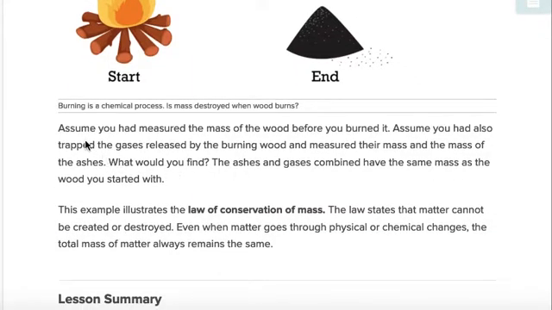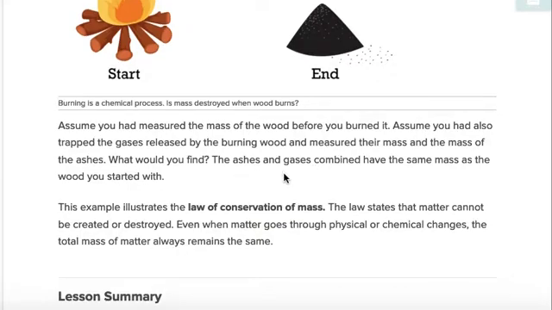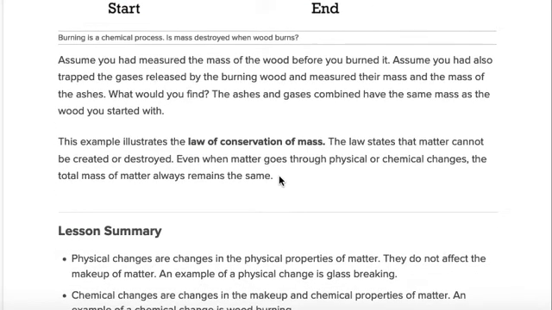Assume you had measured the mass of the wood before you burned it. Assume you had also trapped the gases released by the burning wood and measured their mass and the mass of the ashes. What would you find? The ashes and gases combined have the same mass as the wood you started with. This example illustrates the law of conservation of mass. The law states that matter cannot be created or destroyed. Even when the matter goes through physical or chemical changes, the total mass of matter always remains the same.